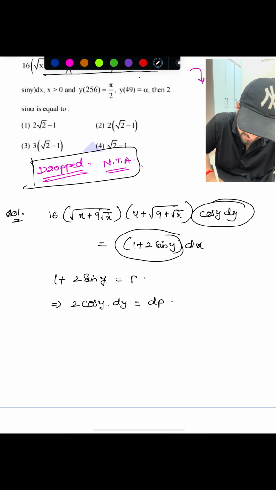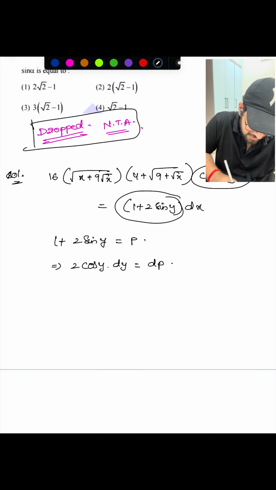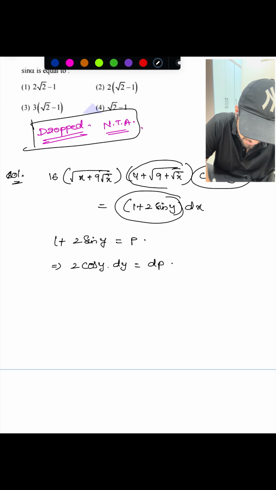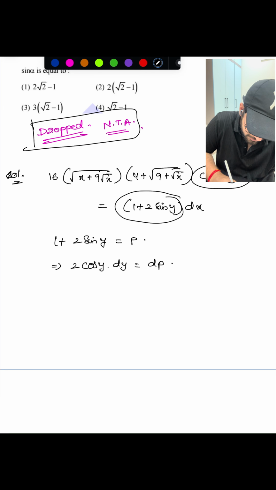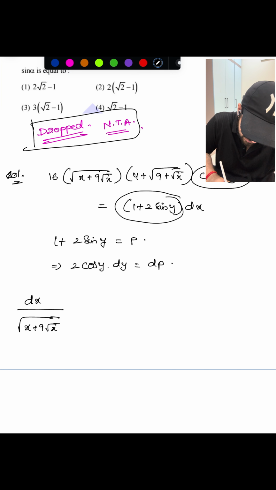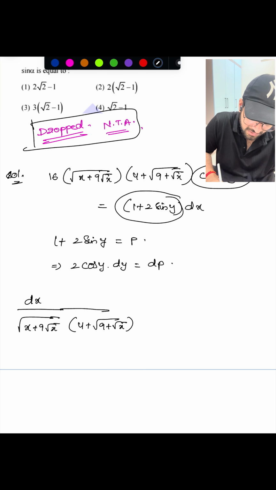Here we are having cos y dy itself, so we can substitute over here. Similarly, we can take this part as t, or else I'm just rearranging them. So what I can do is dx by root of x plus 9 root x plus 4 plus root of 9 plus root x. Just I'm writing like this: cos y dy by 1 plus 2 sin y.